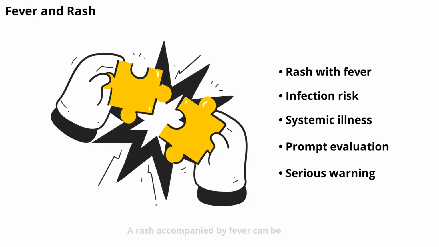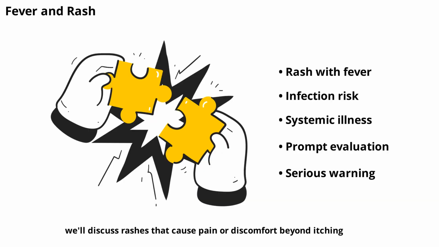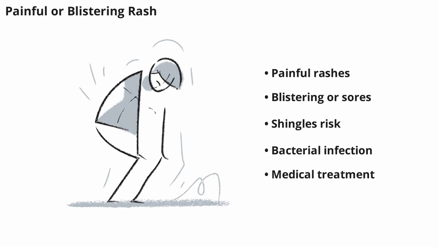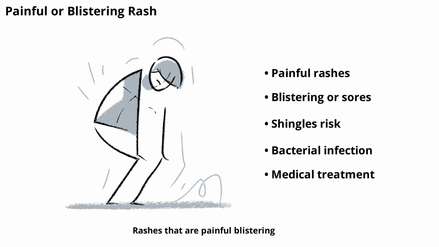A rash accompanied by fever can be a sign of infection or a systemic illness. This combination should never be ignored, as it may indicate conditions like meningitis or measles. If you or someone you know develops a rash and fever, seek medical evaluation promptly. Next, we'll discuss rashes that cause pain or discomfort beyond itching. Rashes that are painful, blistering, or involve open sores may indicate a more severe condition, such as shingles or a bacterial infection.